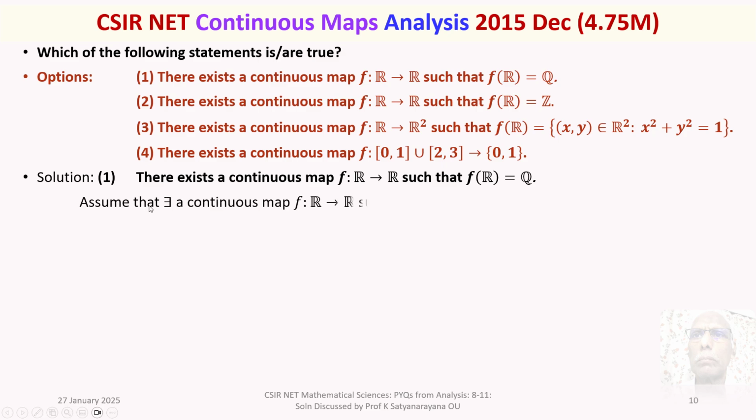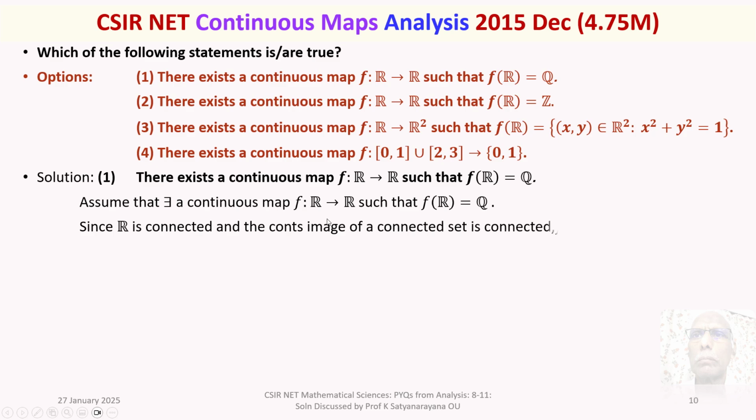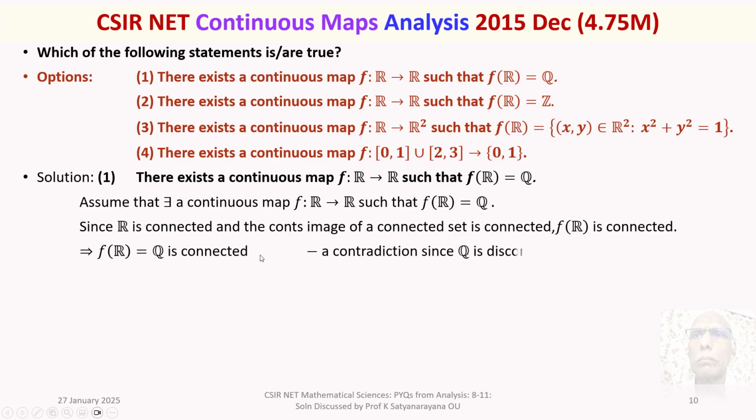Assume that there exists a continuous map f from R to R such that f(R) is equal to Q. Since R is connected and the continuous image of a connected set is connected, you have to remember, R is connected and the continuous image of a connected set is connected, f(R) is connected. But f(R) is given to be Q. It means Q is connected.